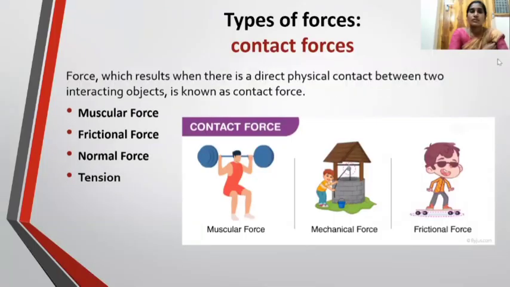Now we will see contact force and non-contact force by giving some examples. Force which results when there is a direct physical contact between two interacting objects is known as contact force. Now, the examples for contact force are muscular force, frictional force, normal force, and tension. Here are some pictures. They are showing different contact forces. See the pictures.